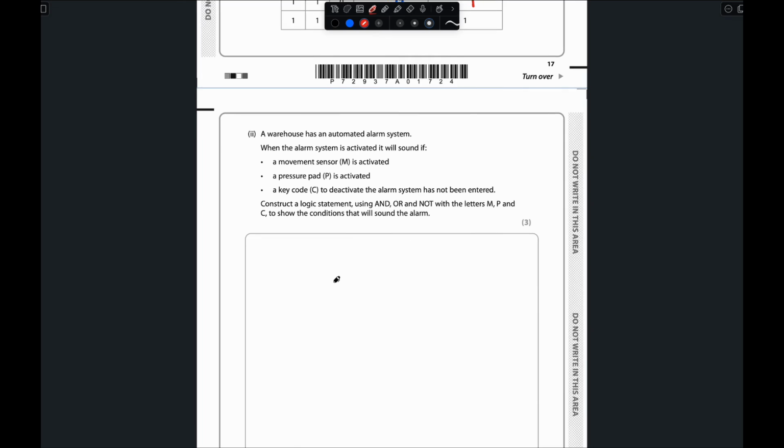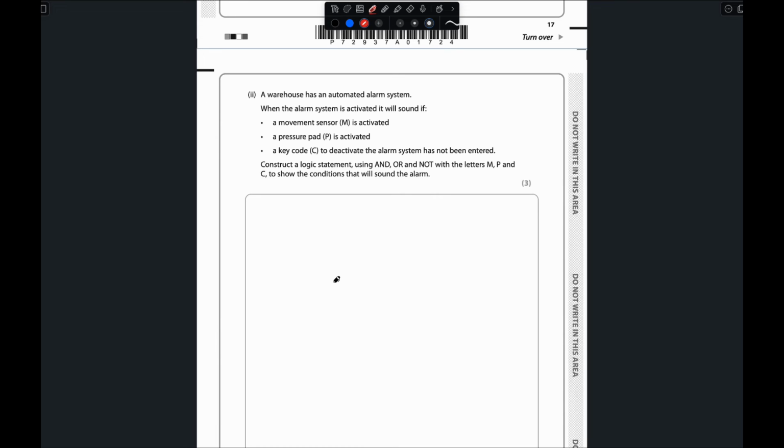Now we will move to question number 2, which is: a warehouse has an automated alarm system. Okay, when the alarm system is activated, it will sound if a movement sensor M is activated, or a pressure pad P is activated. If this M and P is activated, then the sound will ring. But if a key code C to deactivate the alarm system has not been entered, so this one must be deactivated. Construct a logic statement using AND, OR and NOT with the letters M, P and C, similar to that.